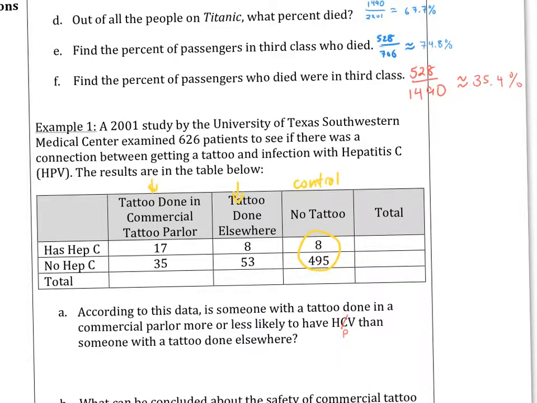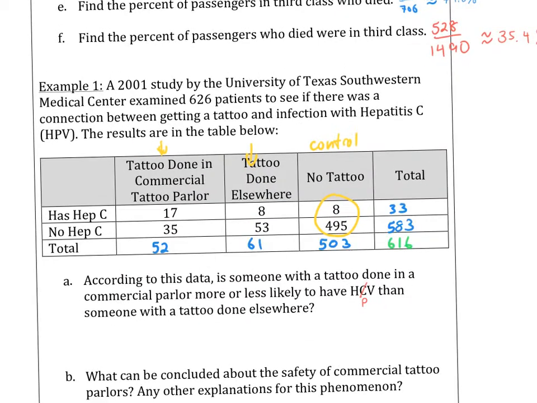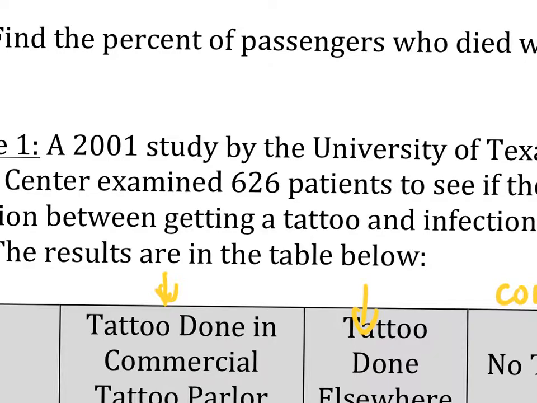All right, so what we're going to do is complete this, fill out the totals, and then we can start to analyze. And just as a reminder, all your totals, whether it's the vertical total here, 626, or the horizontal total, 626, they should still be 626 on both of those. So as we see, there were 616, but what's the mistake here? Clearly there's a mistake, so I'm just going to change that up here to 626.